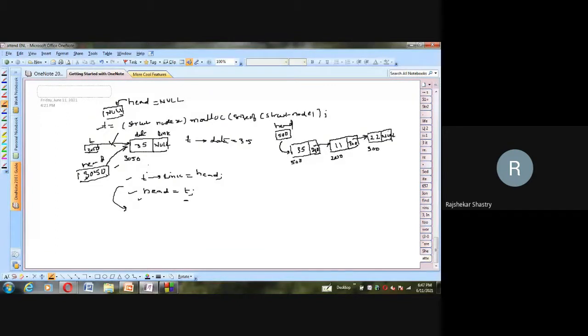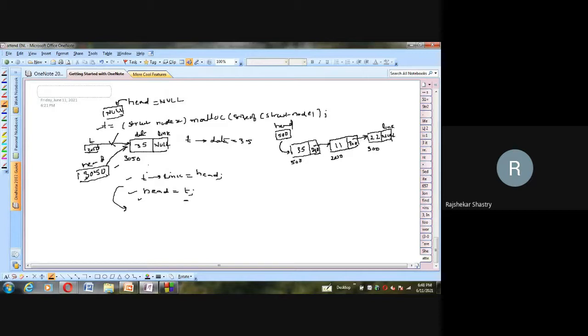So obviously the link portion of this last node will have null, and this last node we generally call the tail. I'm not taking any additional pointer. I took only one pointer, which points to the very first node, and all the others are linked to each other.